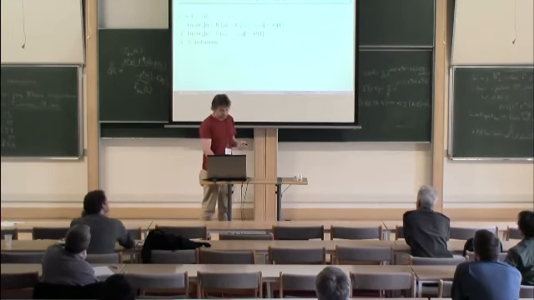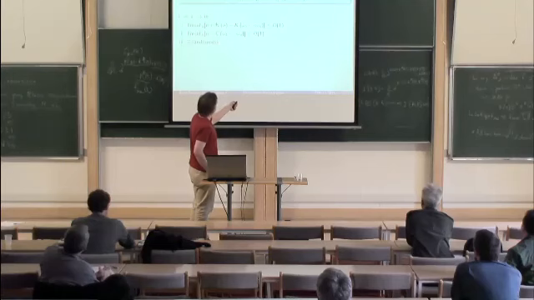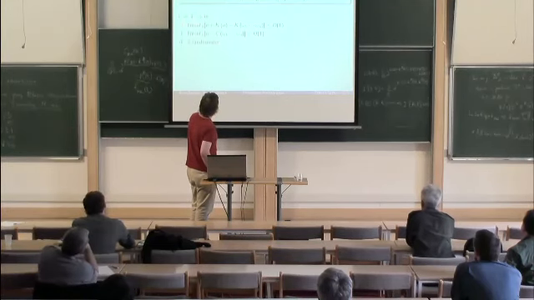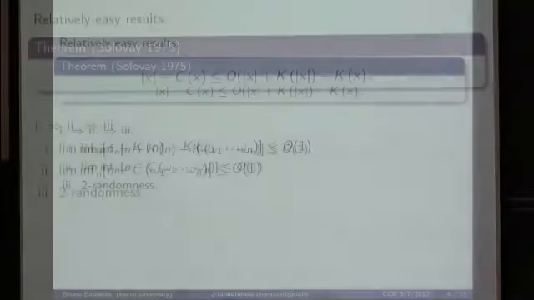Then there are some easier directions. So Solovay showed that plain deficiency is always bounded by prefix-free deficiency. So this implies the 1 to 2. So if prefix-free deficiency is small, we directly have plain deficiency small, so the lim infs are also small. And then from 2 to 3 is also not so hard to show.